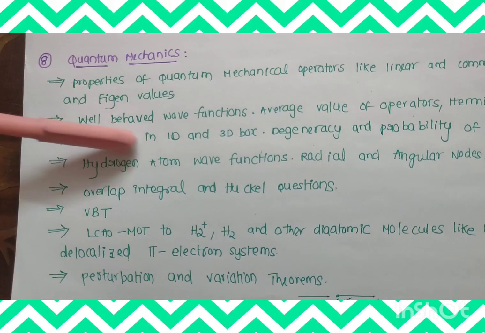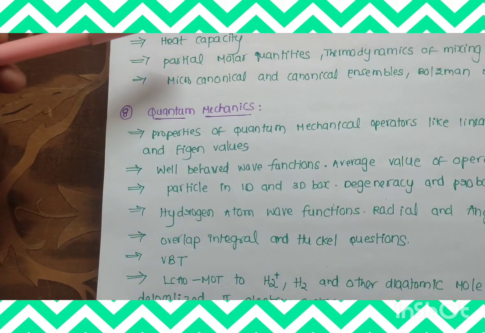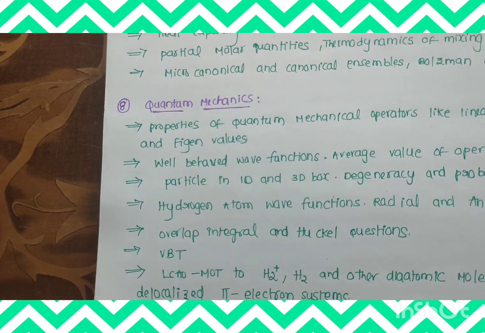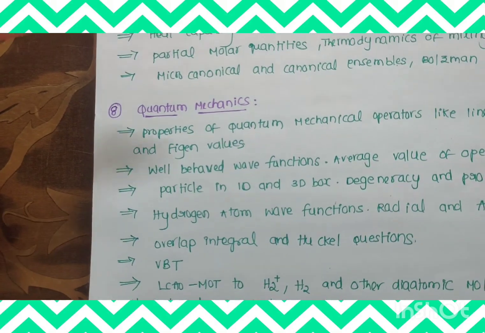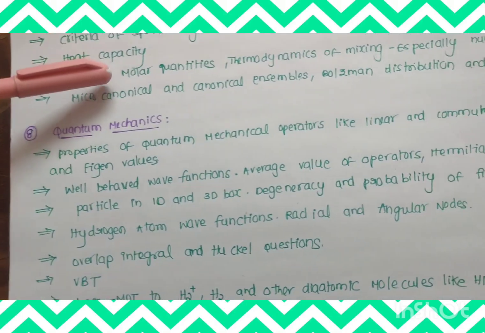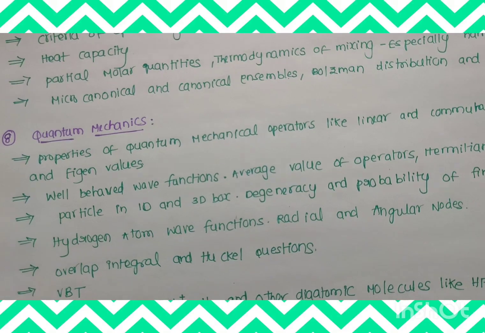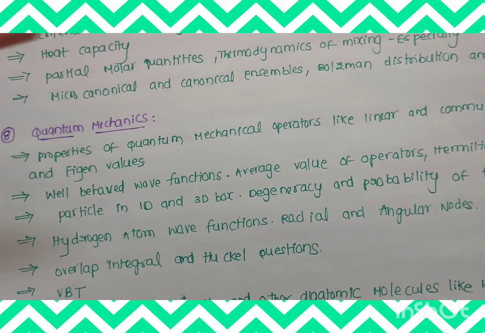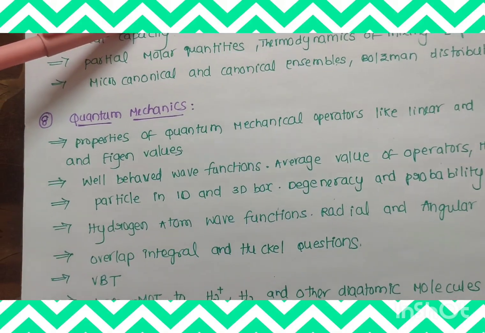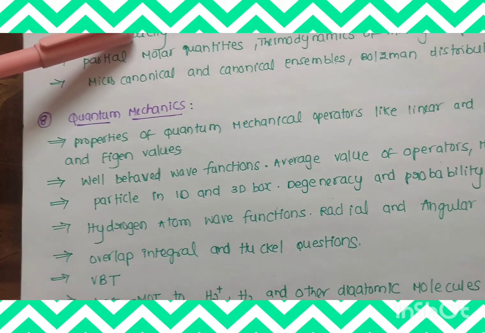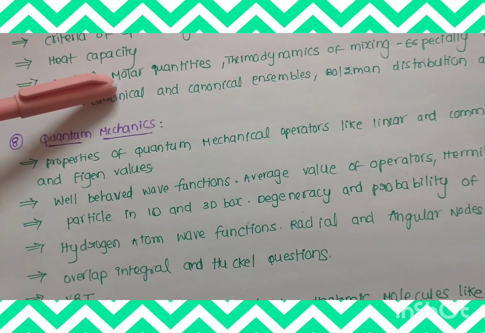So overall there are 8 units. Those who think physical chemistry is very difficult should select at least 2 to 3 units and recall the concepts. You will definitely get 6 to 8 marks in physical chemistry. Those who choose physical chemistry as the main subject should read all the topics in the GATE syllabus and solve all the PYQs once again. Then you will definitely get a good score in physical chemistry.